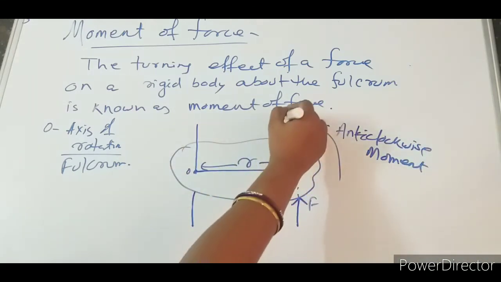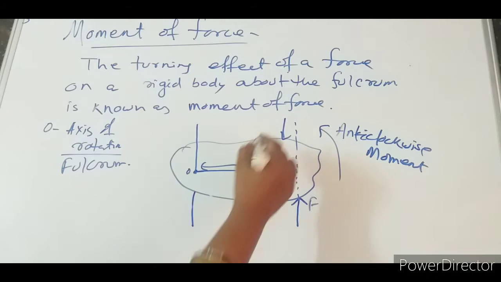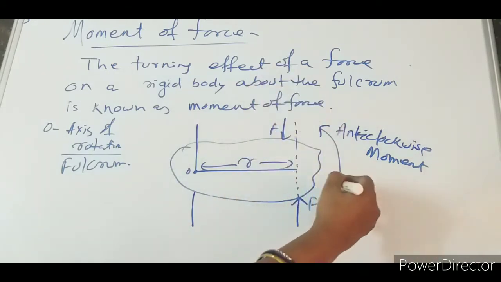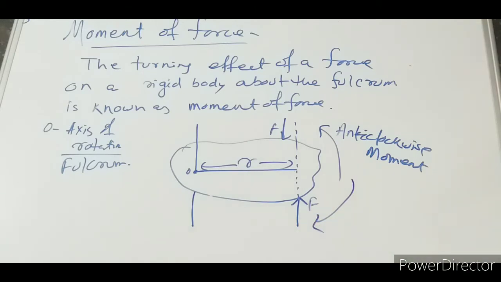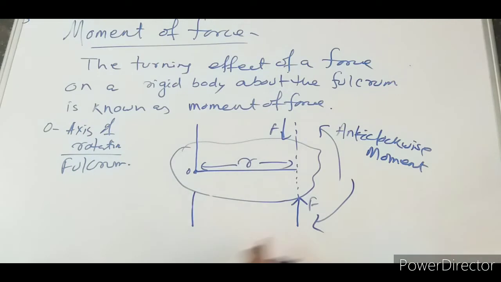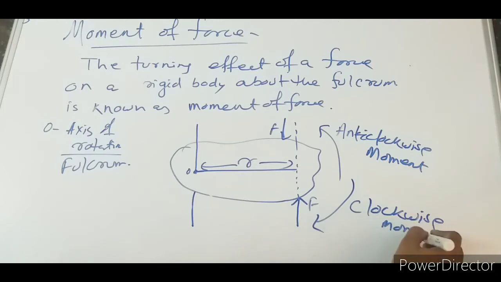Now if force is acting in this direction, the body will move in this direction. Yes or no? So the body is moving clockwise. This is known as clockwise movement.